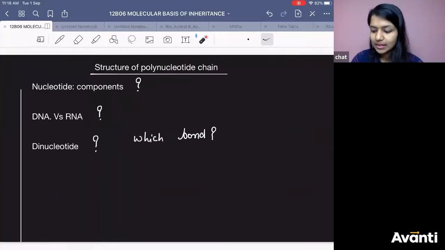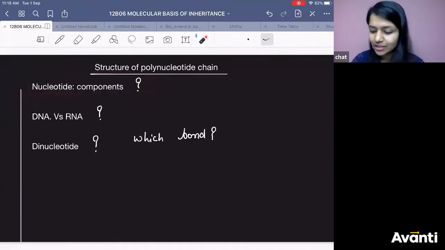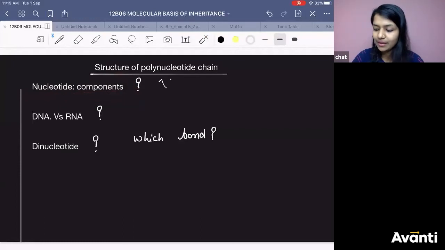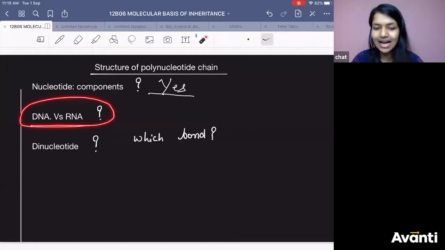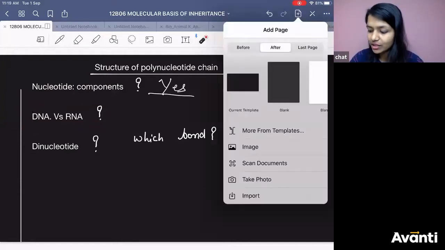Got it? Now, I hope you have the answer of this question. Nucleotide. Getting it? Now you have the answer of nucleotide components? Yes or no? I hope you know it now. Right? Now coming to DNA versus RNA. DNA versus RNA. Roughly we will learn about what? DNA versus RNA.